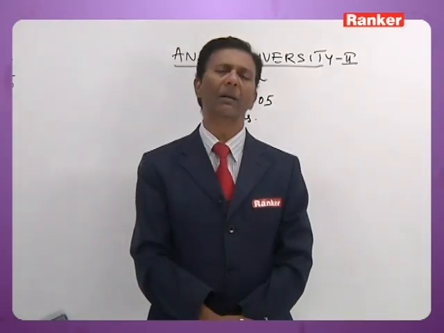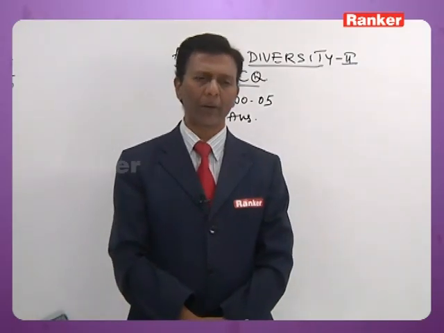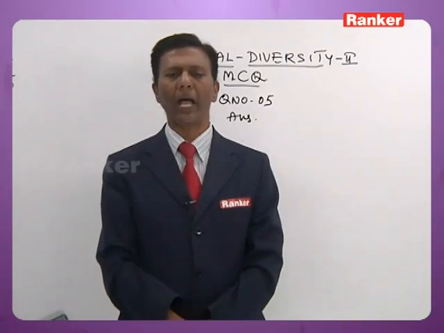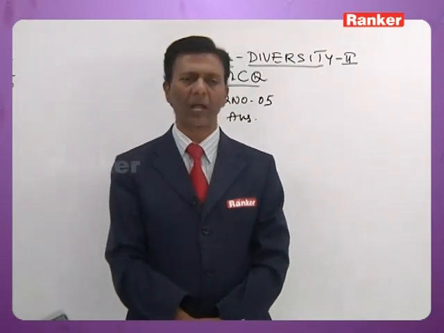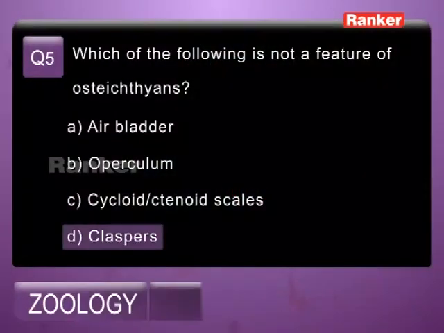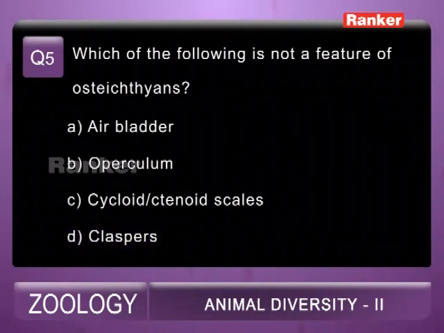Four pairs of gills are present, and gills are filiform and covered by the operculum. The exoskeleton in bony fish is formed by either cycloid or ctenoid scales. That is also correct. Claspers are absent in bony fish. Claspers are the modified pelvic fins present only in cartilaginous fish. They are absent in bony fish. So the fifth question's correct answer is D.